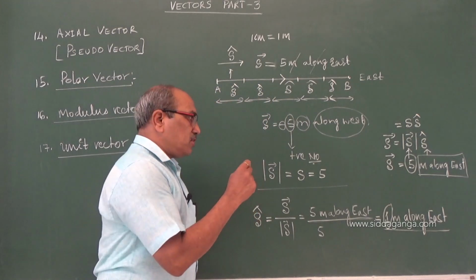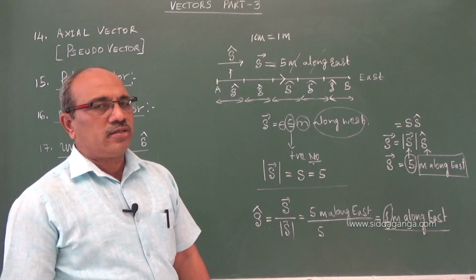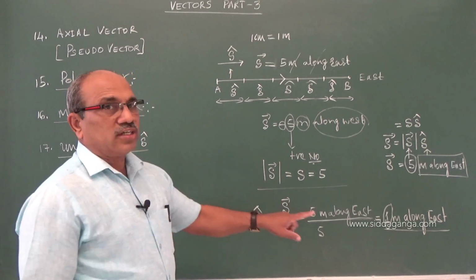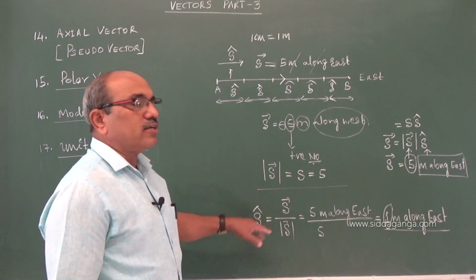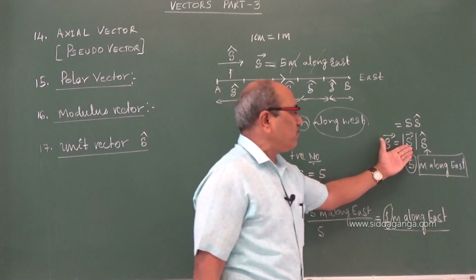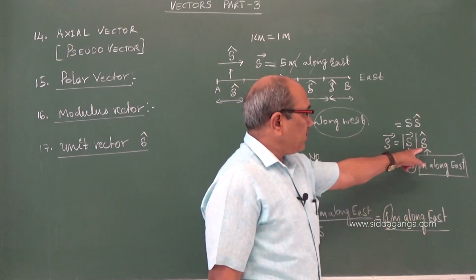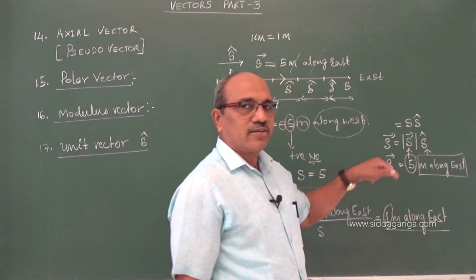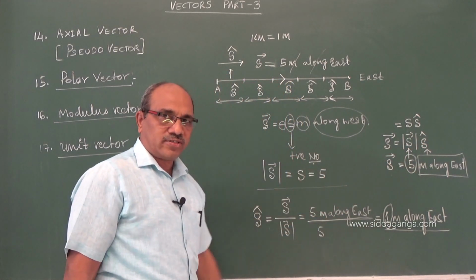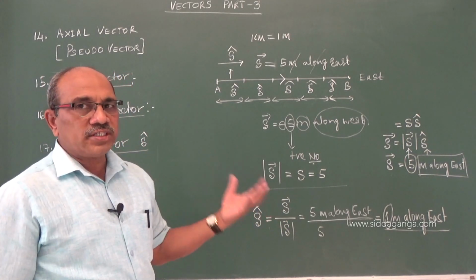One of the important things we have to recall here is the role of the unit vector. It converts a scalar into a vector. When you multiply a scalar with this, it converts into a vector. What did you do here? Number 5 is a scalar. When we multiplied it with the direction, the unit vector, it is converted into a vector: 5 meter along east. So this is significantly used in our physics studies.